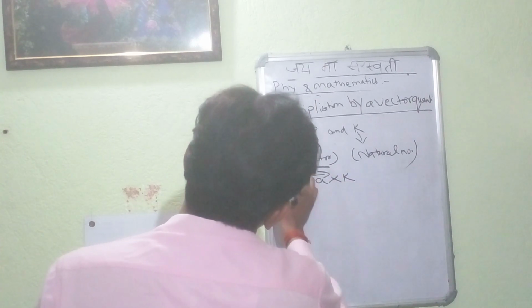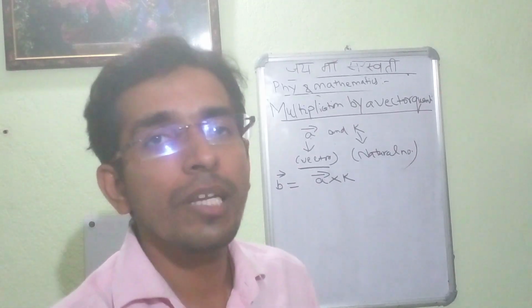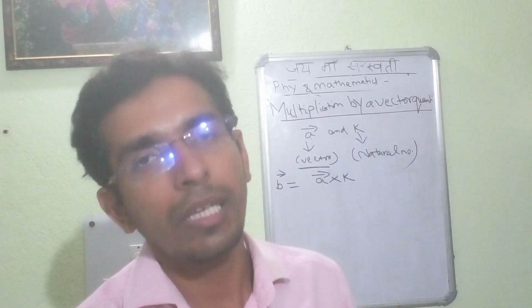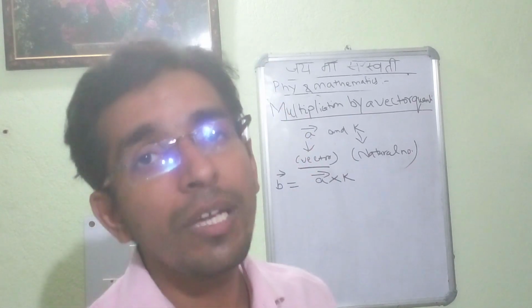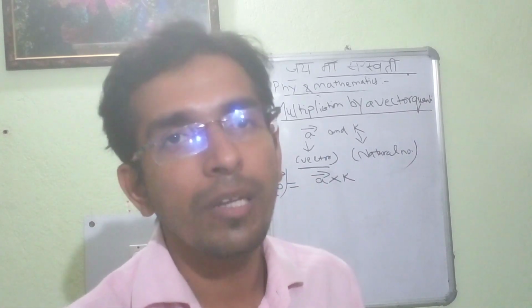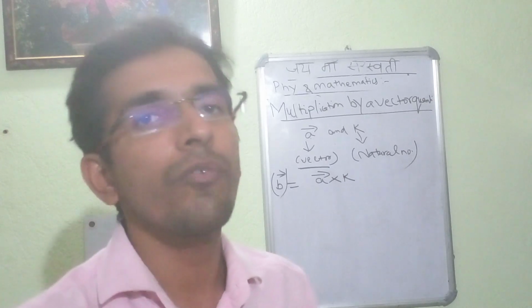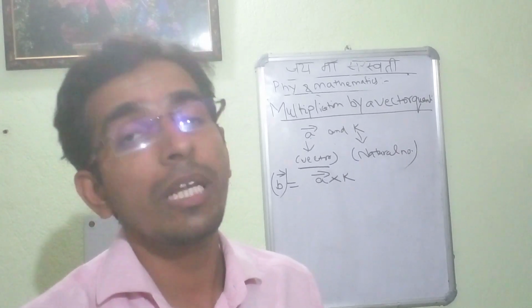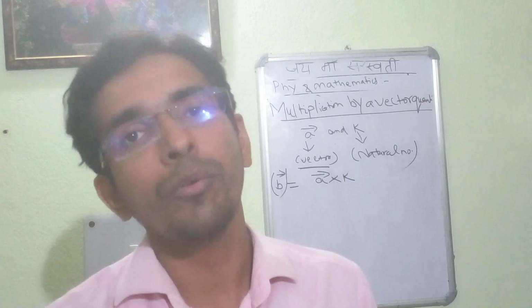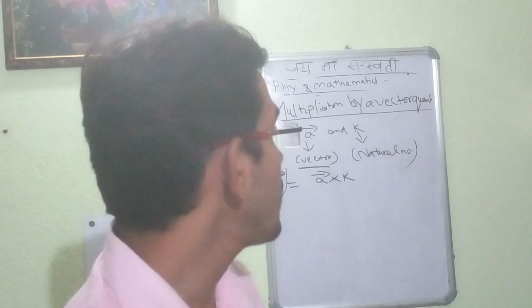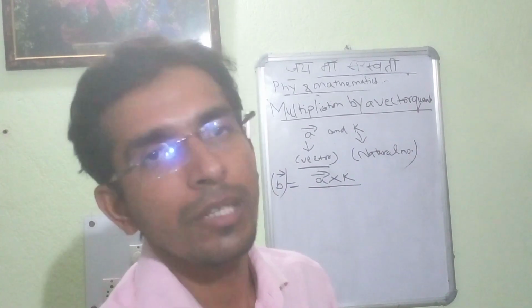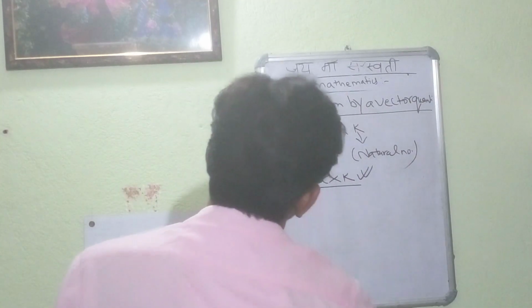We can denote this vector B. The resultant of the multiplication of vector A and k will be vector B. Vector B is equal to vector A into k, and this vector B will have the same direction as that of vector A. So in the case of multiplication, the direction of the vector remains the same, but we can multiply a certain quantity with a vector quantity, so that we get the final result as vector A into k, where k is any natural number or any certain quantity. So this is the resultant of this multiplication.